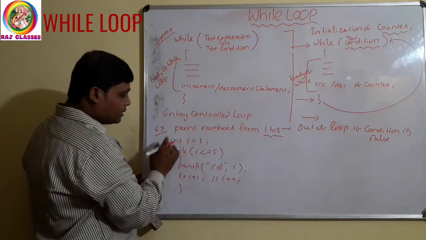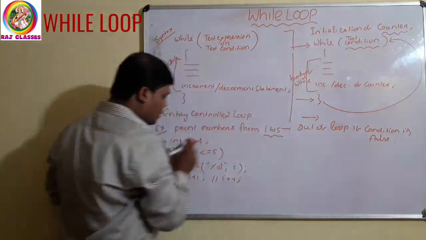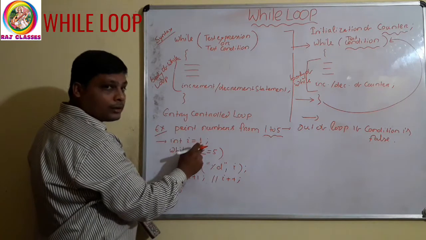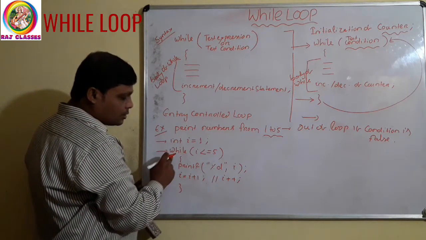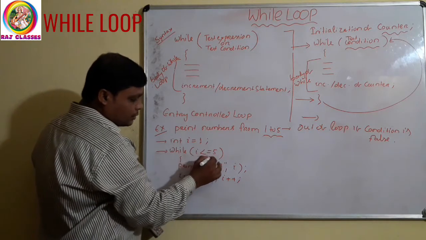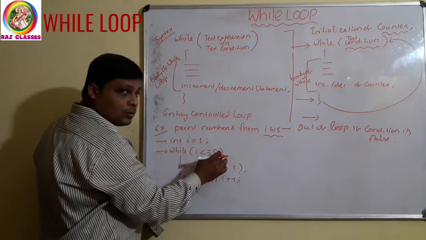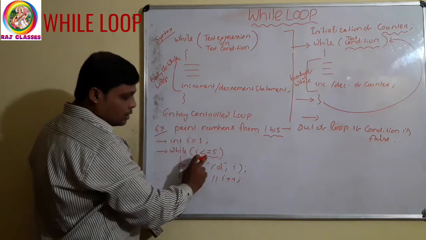You just see, this is the initialization part. I have already told, this is the initialization of counter. So i equal to 1. Then control will come to this while loop. So first it will check this condition. This is the condition, i less than equal to 5. 1 less than equal to 5. Condition is true.